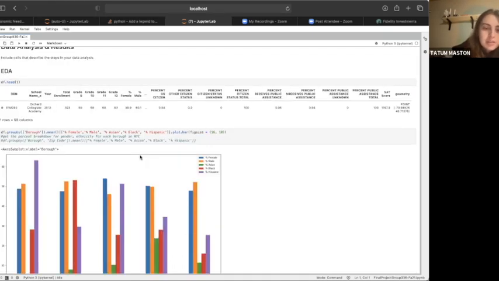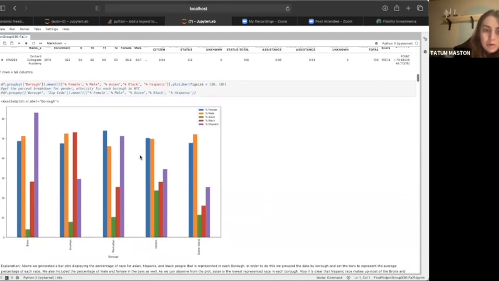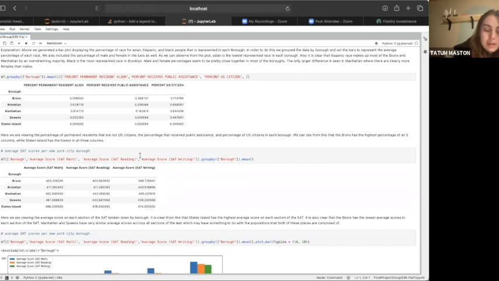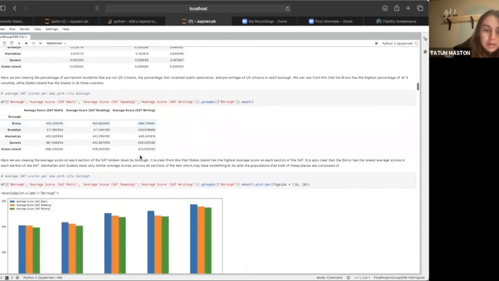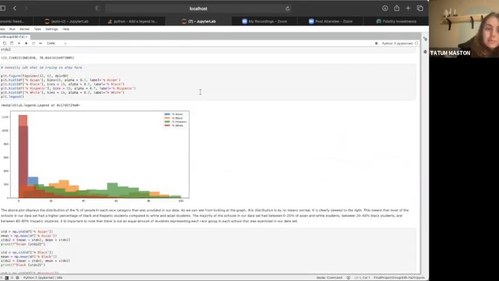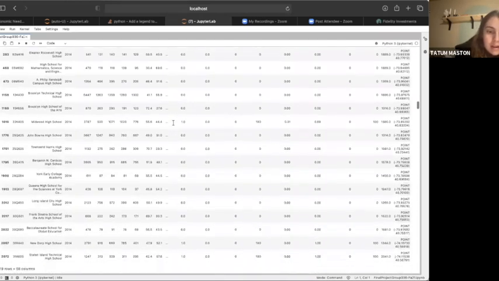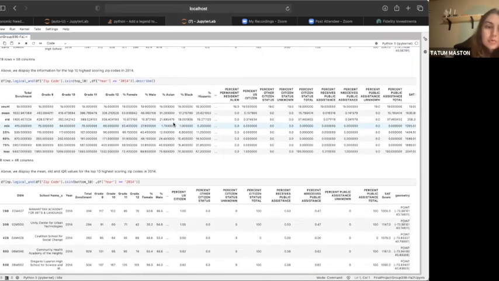Our EDA consisted of looking at more of the general distributions that pertain to our problem. So here we would just group by borough and look at some gender and ethnic demographics associated with each. We're also just looking at the breakdown of demographics between each borough, as well as how that pertains to SAT scores. We also see in this graph that there's a heavy Hispanic population in most schools. Then we go into looking at what are the characteristics of the top 10 scoring zip codes and the bottom 10 scoring zip codes, just to get a feel for the data and become comfortable with what trends we are seeing.